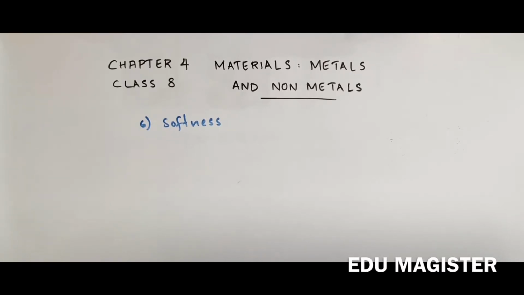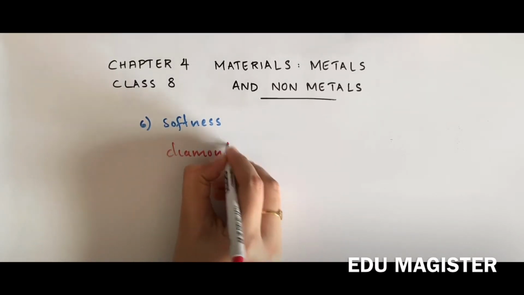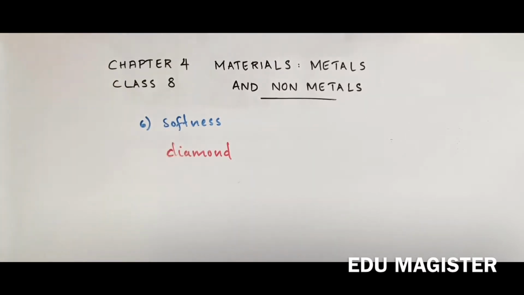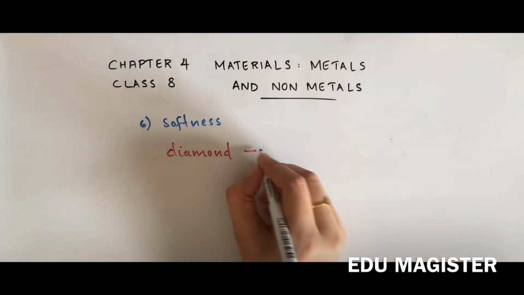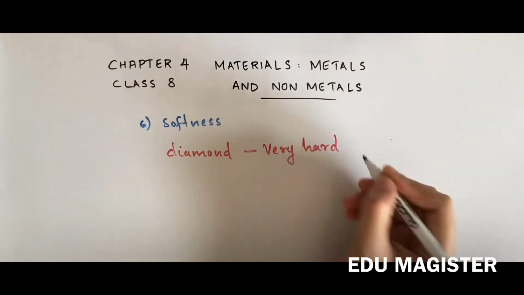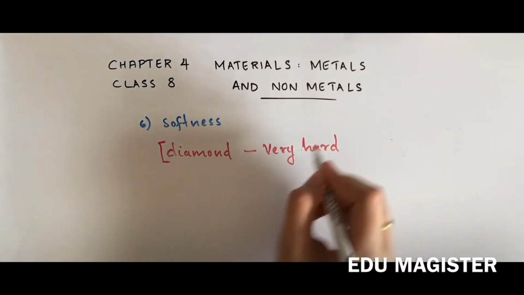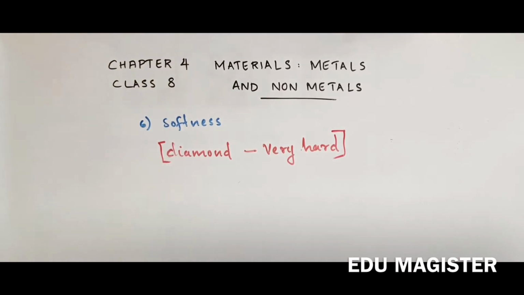Although there is some exception in this case, that is, diamond. Diamond is generally known as a very hard object, and it is the hardest natural substance known. This is just the exception, and all other nonmetals are very soft in nature.